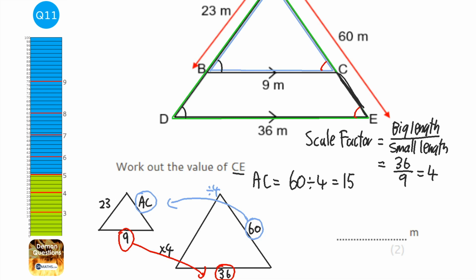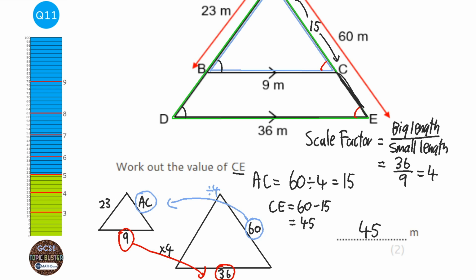So we know it's going to be 15 for this bit. But the total is 60, and we're looking for what's left over. So we're going to do CE equals the total 60, take away the bit we don't want, and that's going to be 45. So the answer is 45.